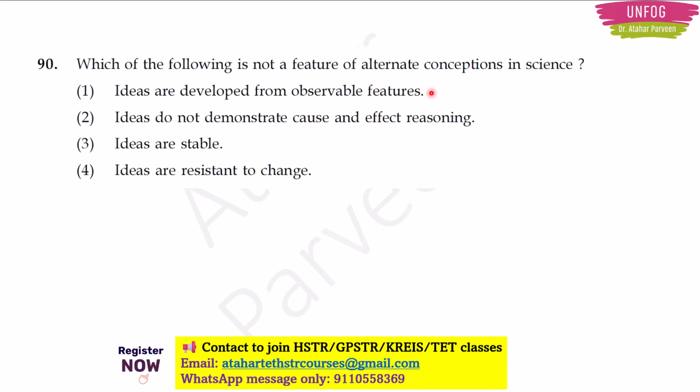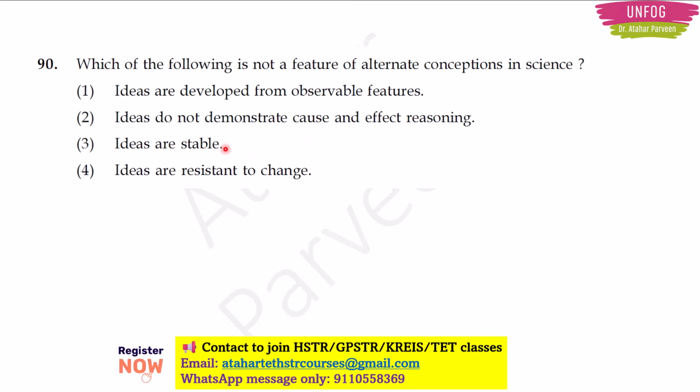Okay. So first one, you see, ideas are developed from observable features. True. Ideas do not demonstrate cause and effect reasoning. You cannot demonstrate because you are already in misconception, right? Because students use reasoning in misconception, but that reasoning is also wrong. So how can you demonstrate that reasoning here, right?